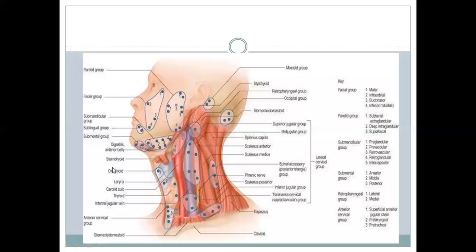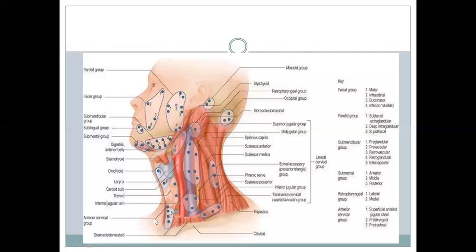Okay. Then in the neck, we have anterior cervical nodes, which are along the anterior jugular vein. It is not visible here, but they are along the anterior jugular vein. They are called the anterior cervical nodes, and they drain the skin and fascia of the front of the neck.